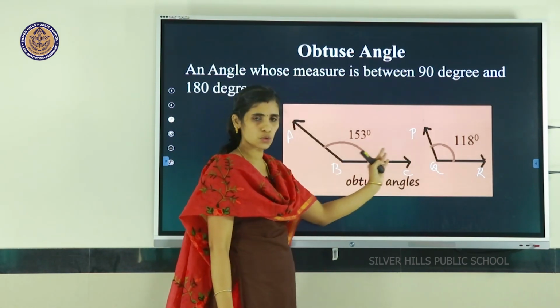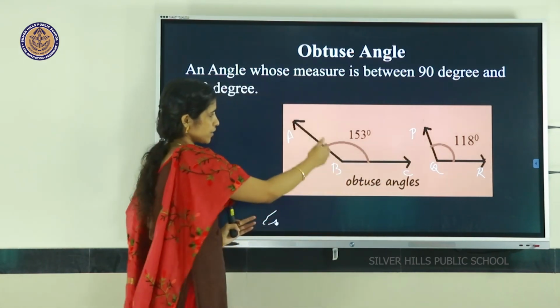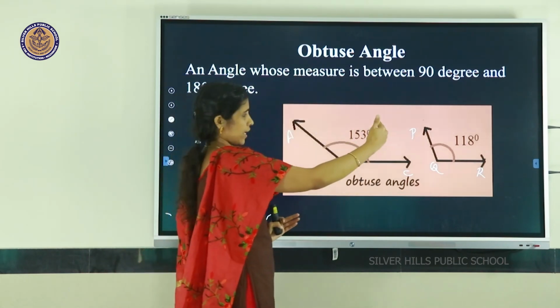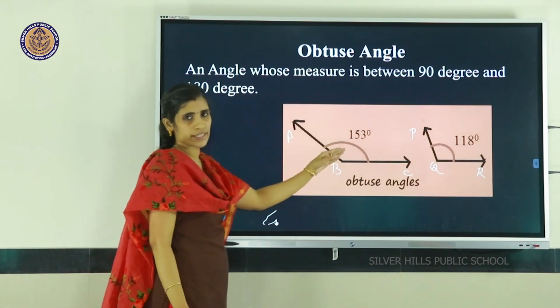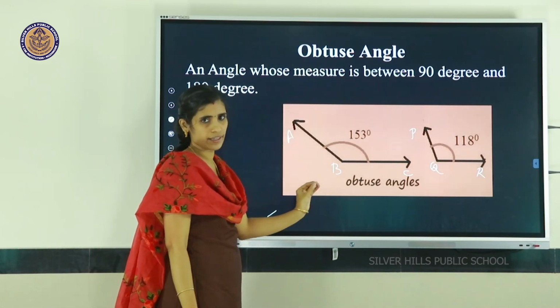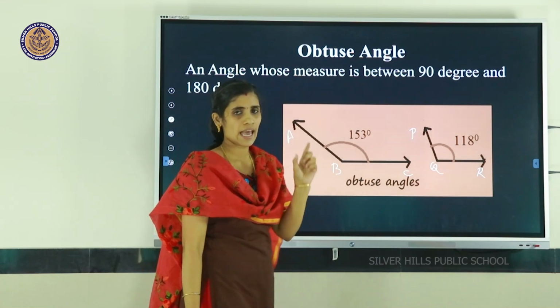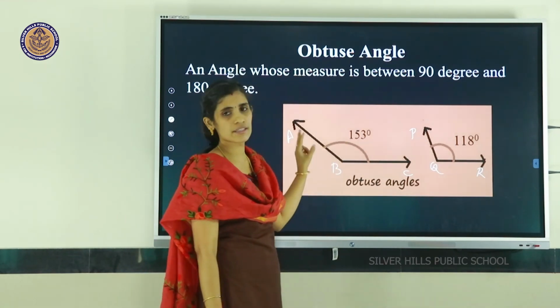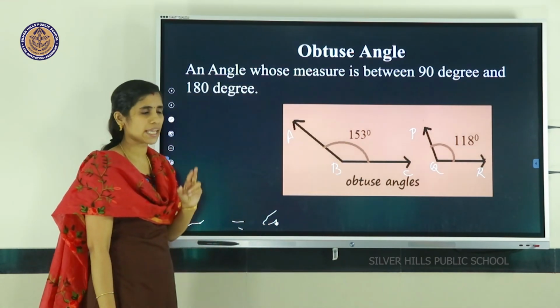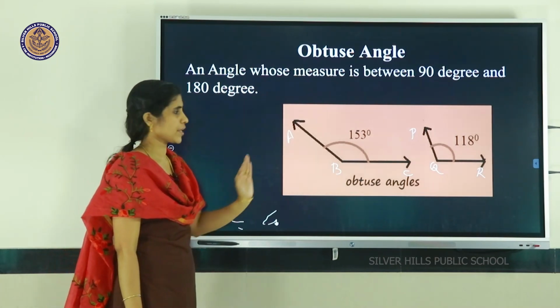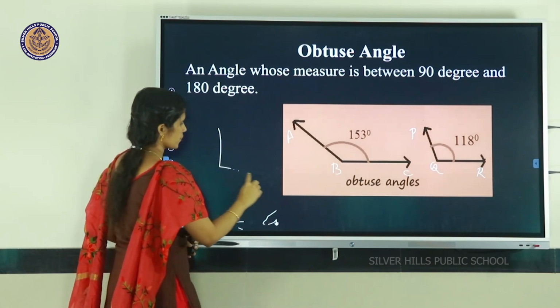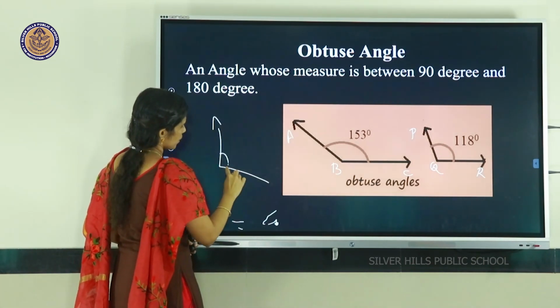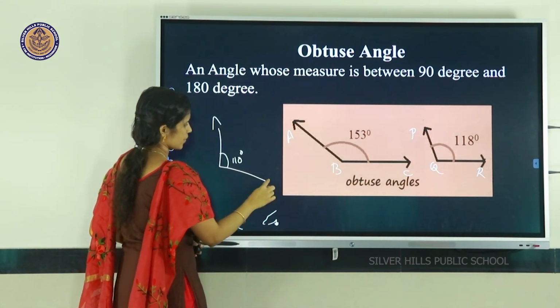For these two cases we can see that the measurement is greater than 90 degrees and less than 180 degrees, so we can call it an obtuse angle. An obtuse angle means an angle whose measure is between 90 degrees and 180 degrees. I will show you another example. Here it is 110 degrees, PQR is equal to 110 degrees.